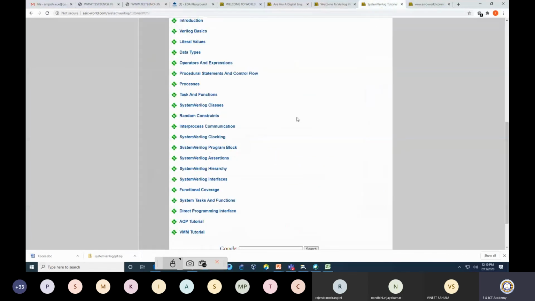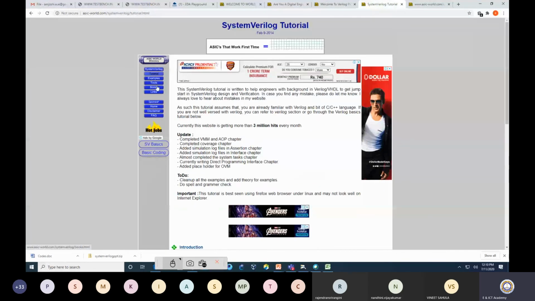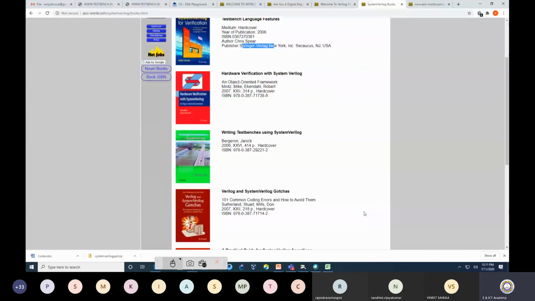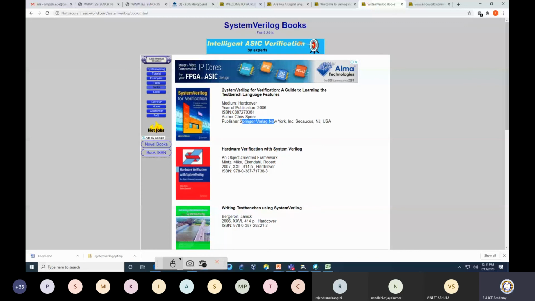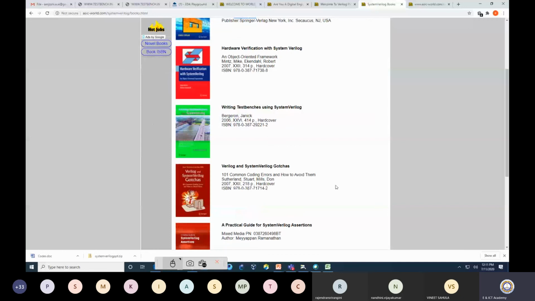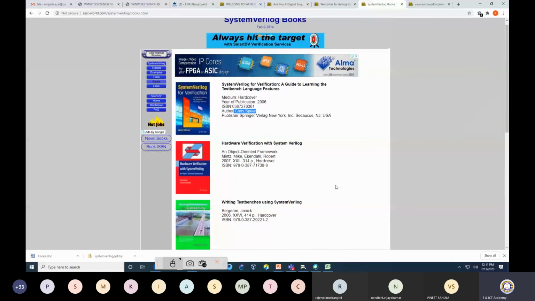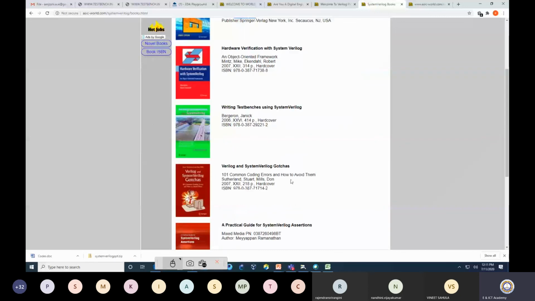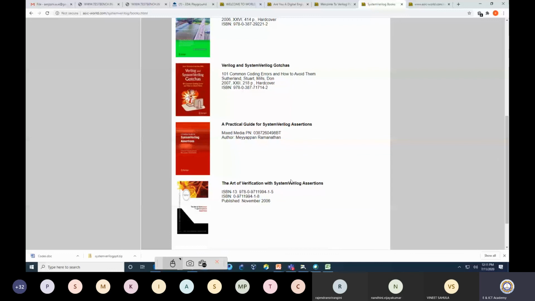If you want to go through some books, there are some books there. Chris Spear is one of the very good books for SystemVerilog. That is from Springer. This is a very good book. I have also referred to a few of its chapters. Here the name of the book is given. Don't expect that you will get the book. Maybe you need to manage it some other way.